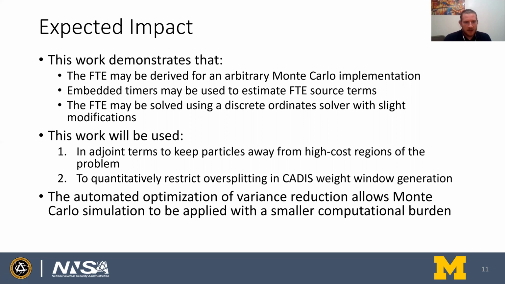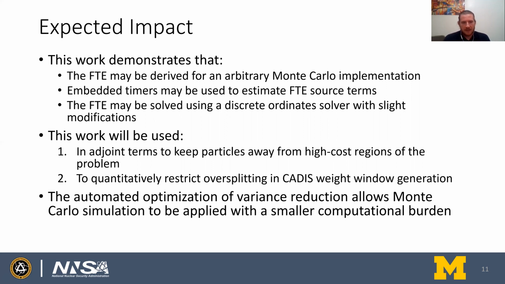There are two ways we're thinking about doing that, but have not yet done. One is changing the terms in the solution to the adjoint system to keep particles away from high cost regions of the problem. So using the information about what regions of the problem take more computational time to simulate, we will discourage particles from going to those regions when we're solving for the adjoint function. And then that adjoint function can be used typically in the CADIS approach to get weight window bounds. And hopefully that'll be more optimal.